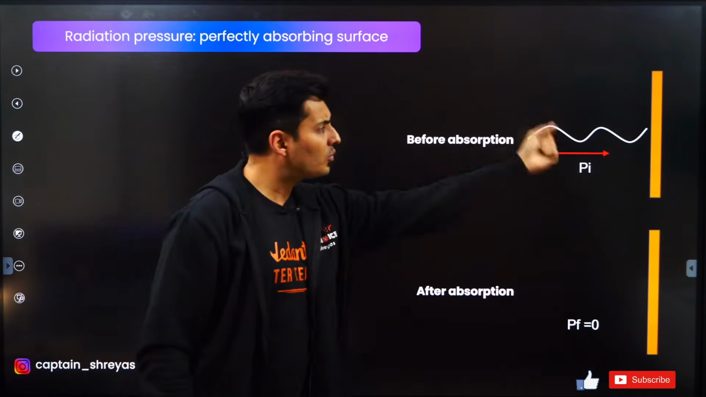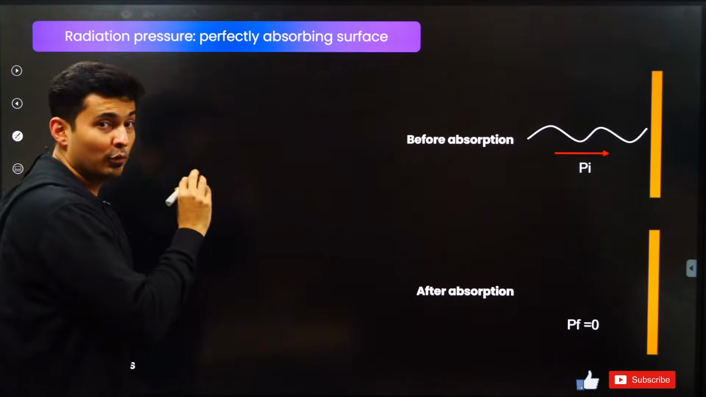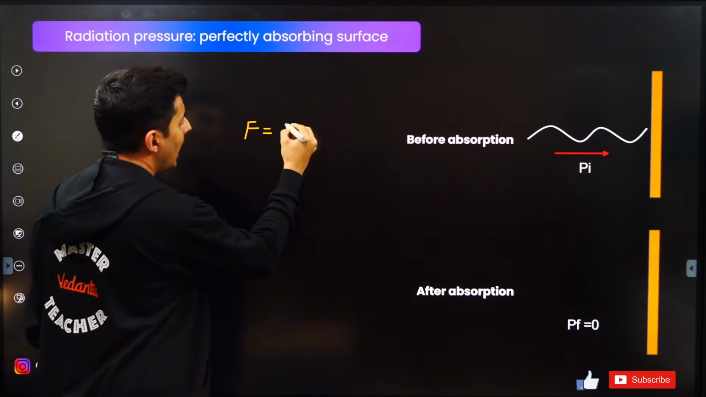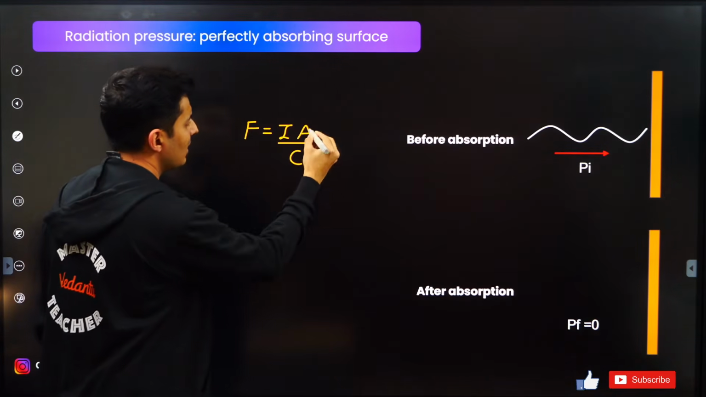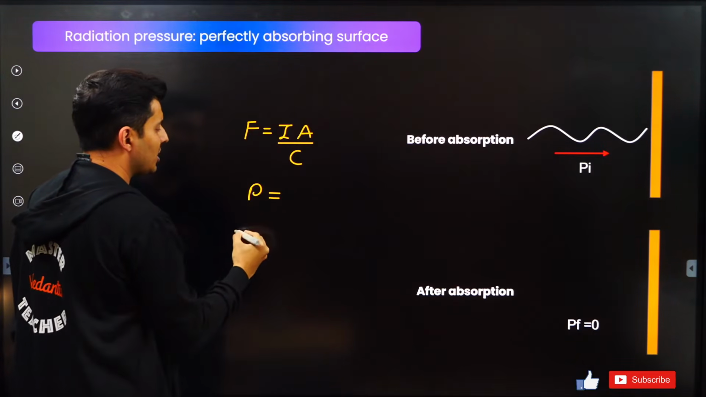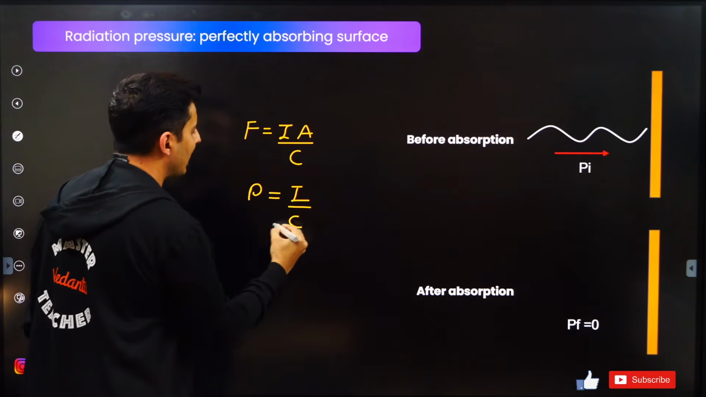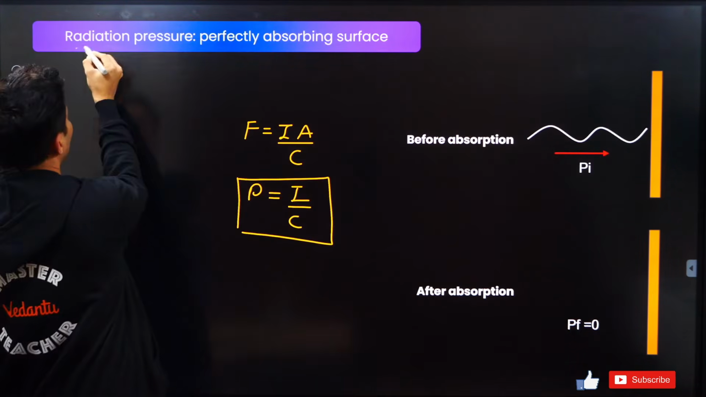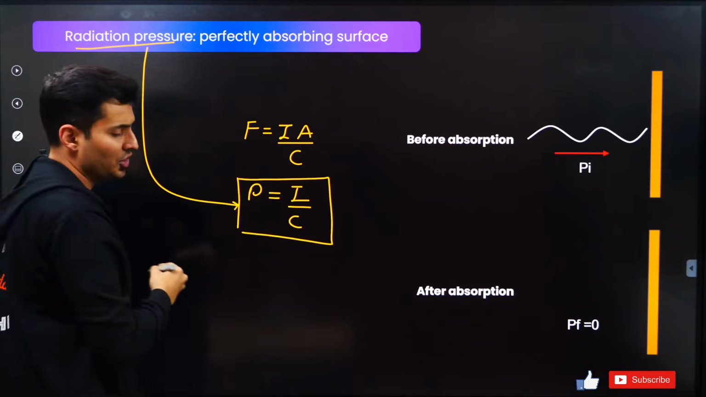If the surface absorbs the light, then the force acting on the particle is given by IA by C. If you shift that A below, force per unit area, you are just going to get the pressure, which is just going to be I by C. So this is a very important formula. This is nothing but your radiation pressure.